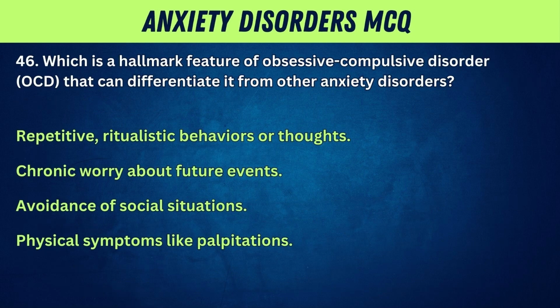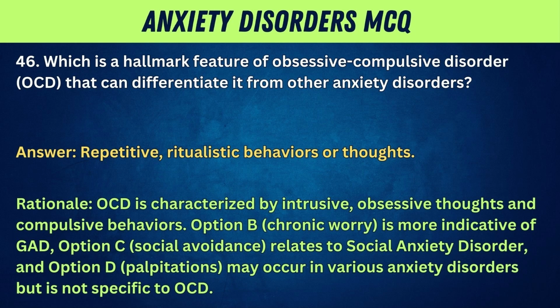46. Which is a hallmark feature of obsessive-compulsive disorder, OCD, that can differentiate it from other anxiety disorders? A, repetitive, ritualistic behaviors or thoughts. B, chronic worry about future events. C, avoidance of social situations. D, physical symptoms like palpitations. Answer: repetitive, ritualistic behaviors or thoughts.